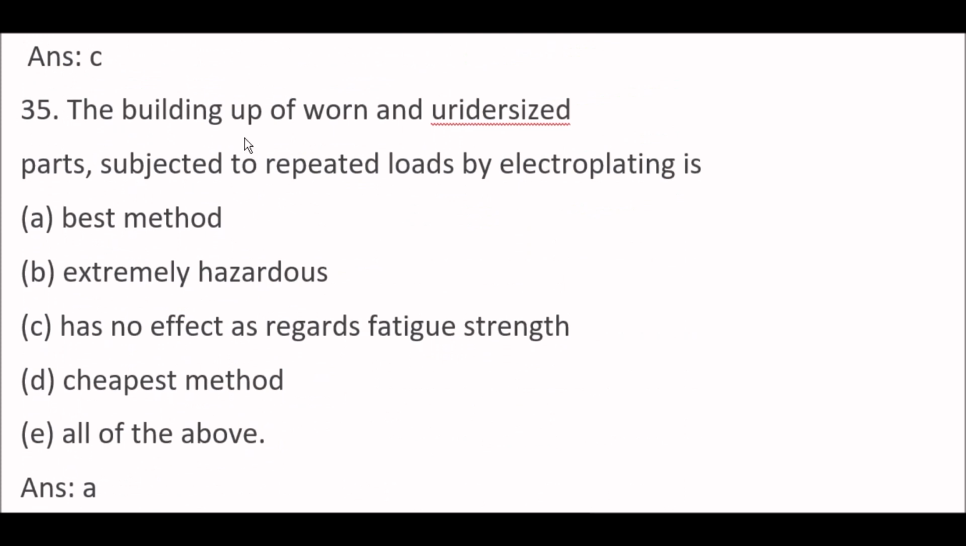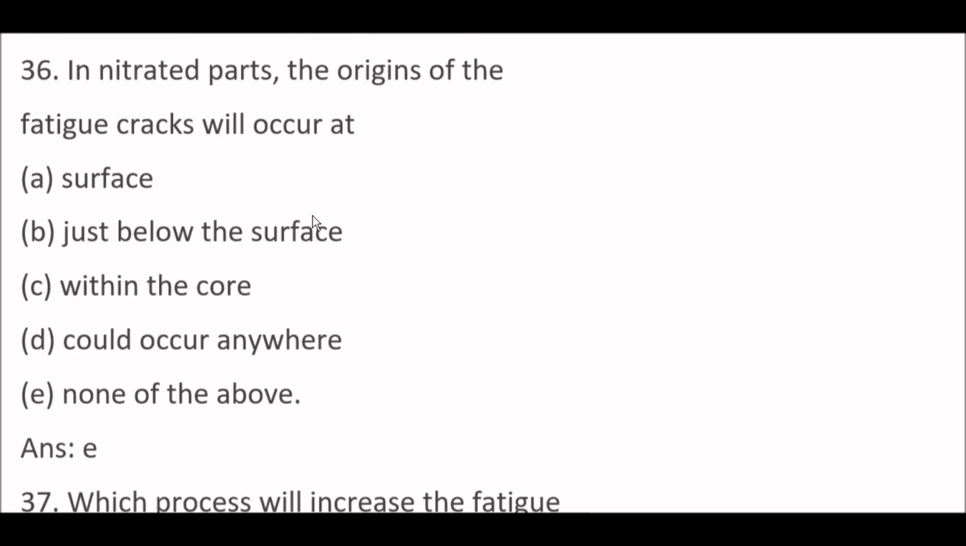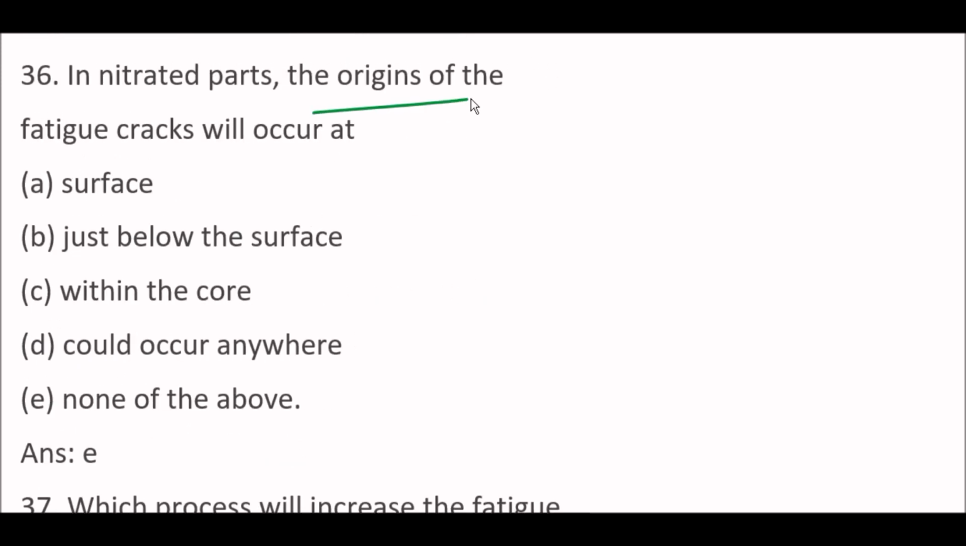Next question, the building up of bond and undersized parts subjected to repeated loads by electroplating is best method. Okay. Next question, in nitrided parts, the origins of the fatigue cracks will occur at none of the above. Okay, so no, surface; no, just below the surface; and no, within the core; so no, could occur anywhere.